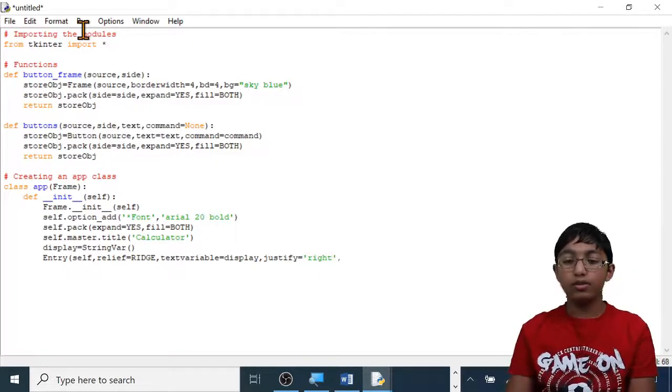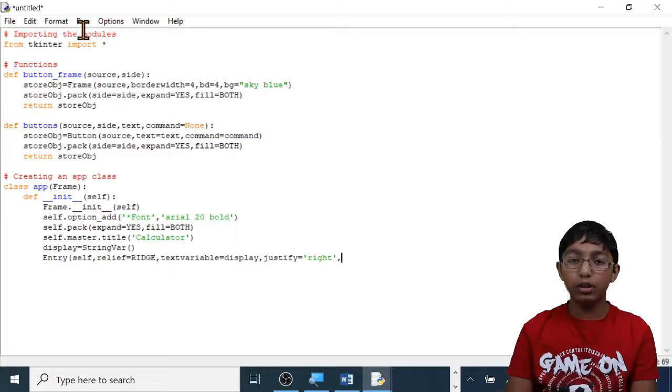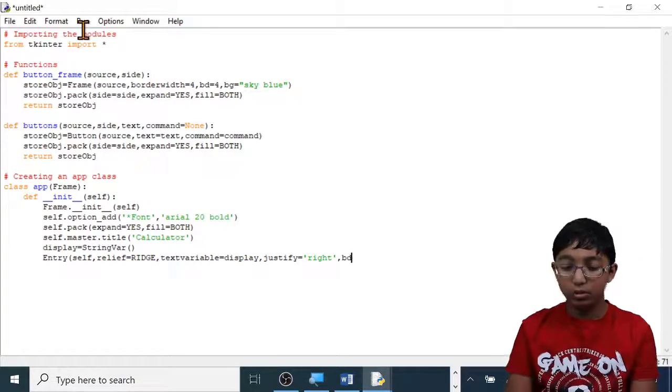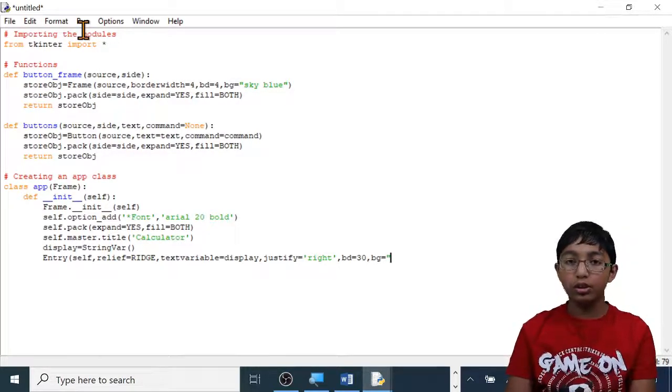Then do comma. Now I'm going to set the length of the entry. I'm going to set it to 30. BD equals 30, comma. Now I'm going to set its background color. BG equals open quotation marks. I'm going to set it to my old color, sky blue. You can choose any color you like. Close quotation marks, close brackets.